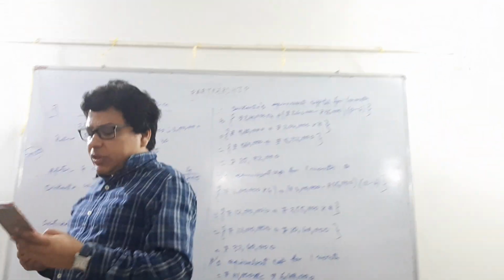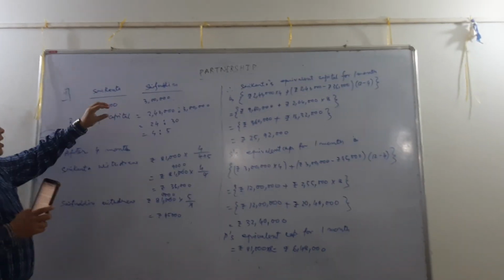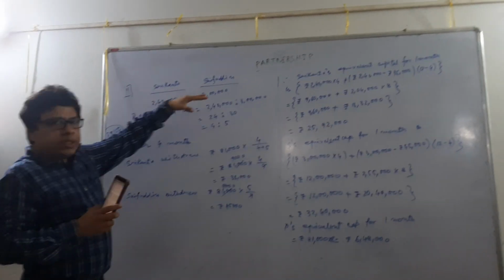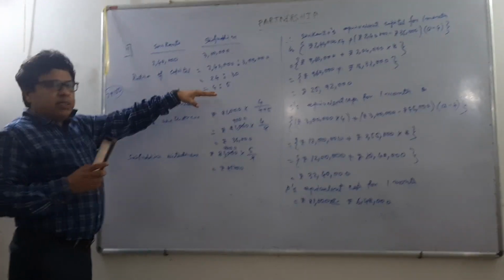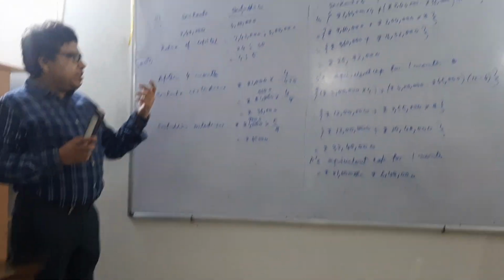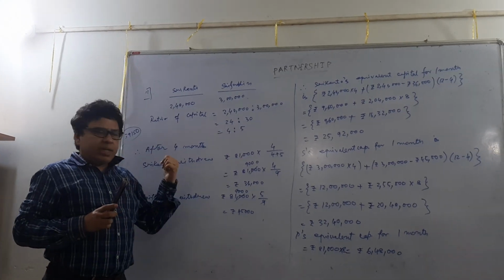Okay. So Srikanth and Saifuddin, initially their capital investment was rupees 2,40,000 and rupees 3 lakhs. So the ratio of their capital is 4:5. Now after 4 months, when Peter joined the business with rupees 81,000, they withdrew this amount.